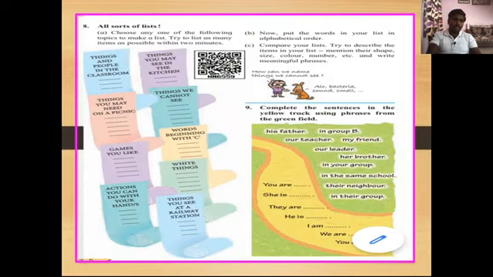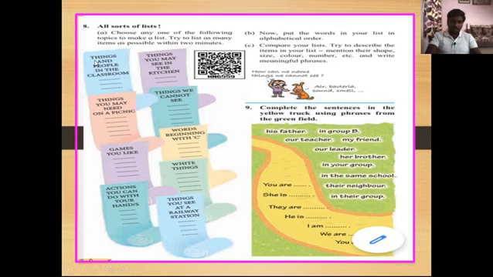Here are two activities, but we will discuss one by one. Now let's see activity number 8, all sorts of lists. Choose any one of the following topics to make a list. Try to list as many items as possible within 2 minutes. It's a 2 minutes activity. Here are some topics I've given, and we have to collect the words which are related with these topics within 2 minutes.